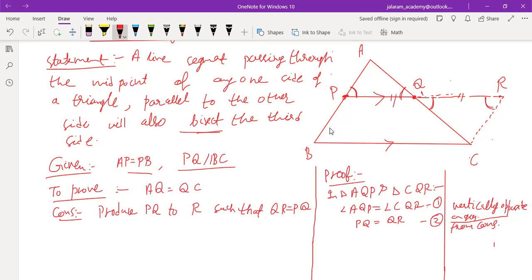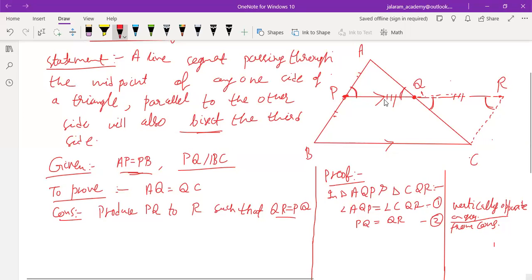AP is given equal to PB, and PQ equals QR, we have assumed. But it is not helping us to prove that PB is parallel to RC. First, we have to prove PB parallel to RC to prove that AB is parallel to RC.